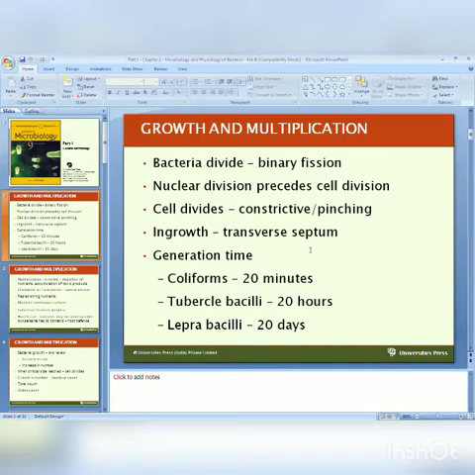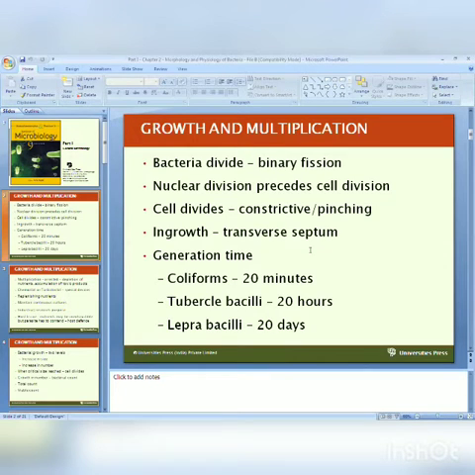So in binary fission, what happens? Nuclear division precedes cell division. The cell divides by a constrictive or pinching manner. In growth, a transverse septum occurs. In the anatomy, we studied the mesosomes. The infolding of the cell membrane inside the cytoplasm is called a mesosome. Because of the mesosome, a constrictive or pinching form is produced and a transverse septum is produced. Here, the genetic material and cytoplasm divide into two daughter cells.